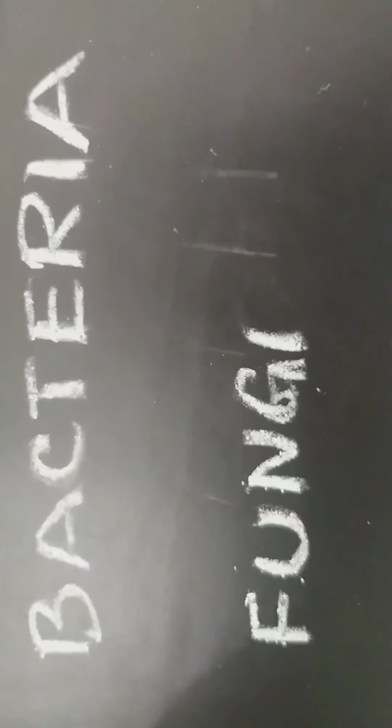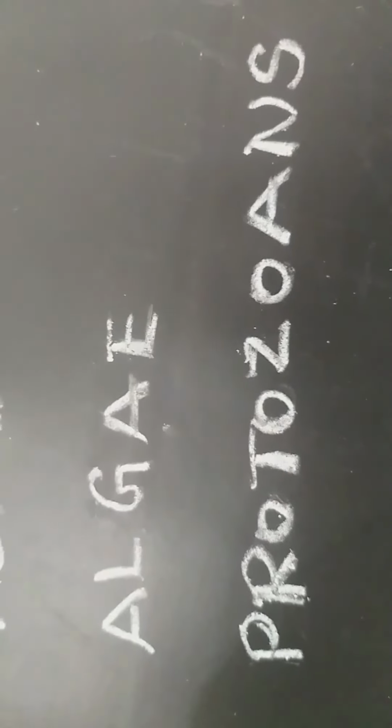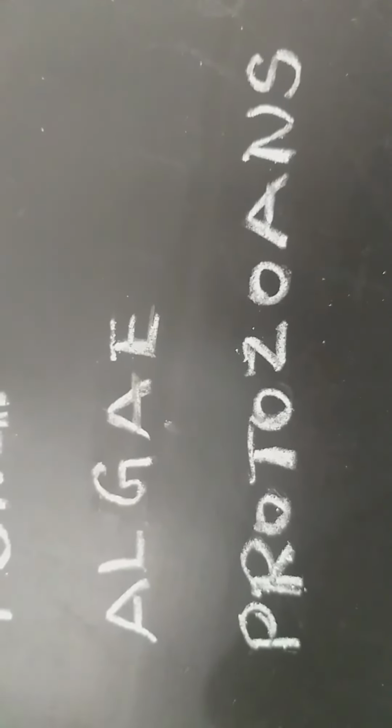In the previous class, we started the topic World of Microbes. Microbes are microorganisms which cannot be seen by our eyes. We can see the microorganisms only with the help of a microscope. The list of microorganisms includes viruses, bacteria, fungi, algae, protozoans. Protozoans are single-celled animals.